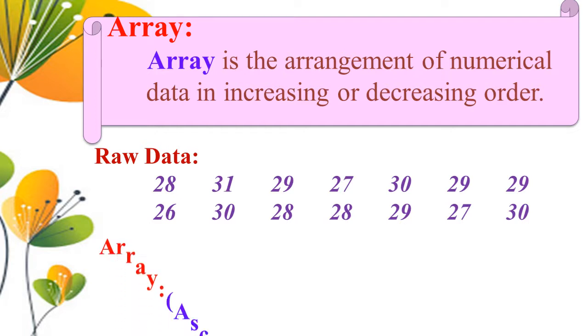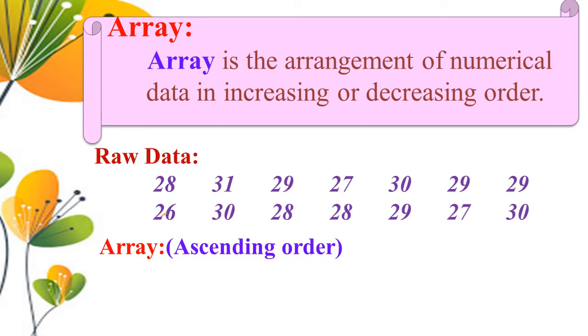Now we will write the ascending order. So first, the smallest number is 26. Next one, 27, again 27. Next 28, again 28, again also 28.